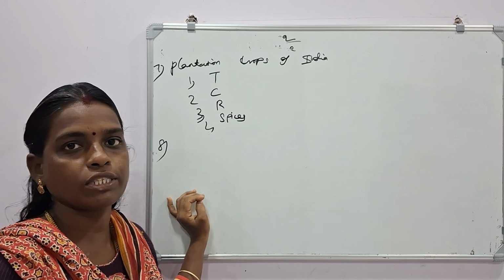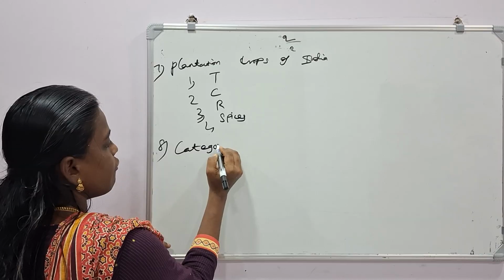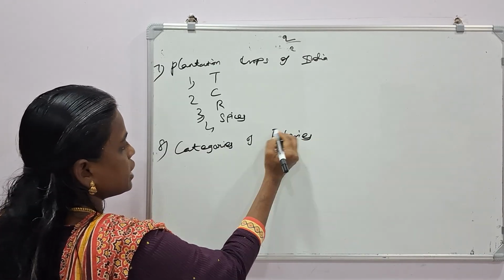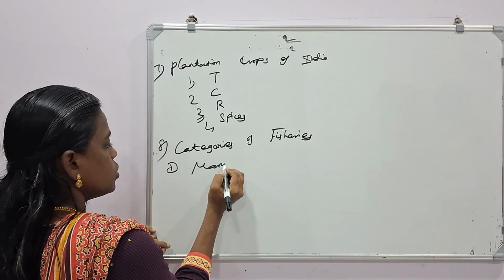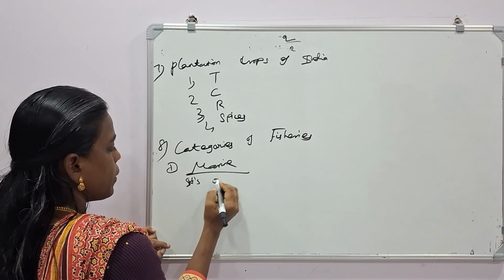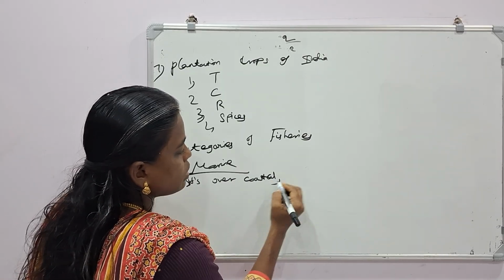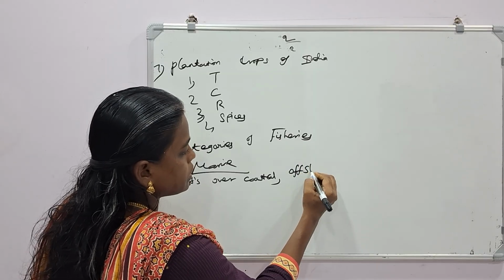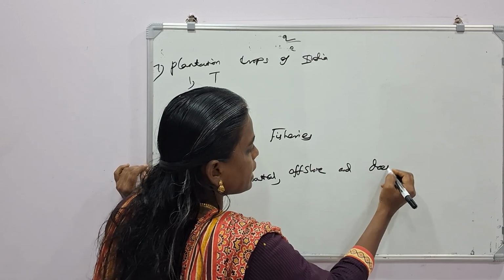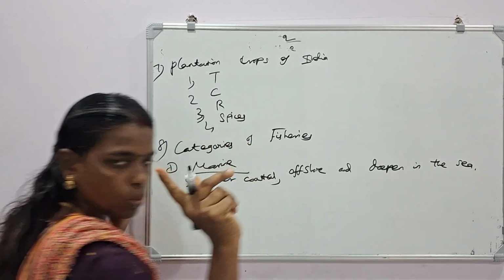Let me write it on the board first. Categories of fishery, fisheries in India. First one, marine. So you have to make a scientific note on marine fishing. Under that you have to write: over coastal, offshore, and deep sea.